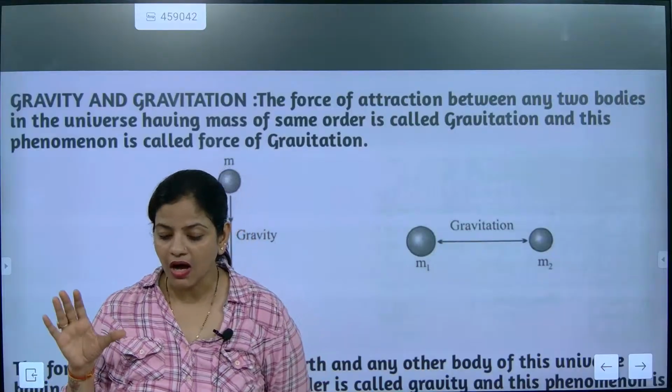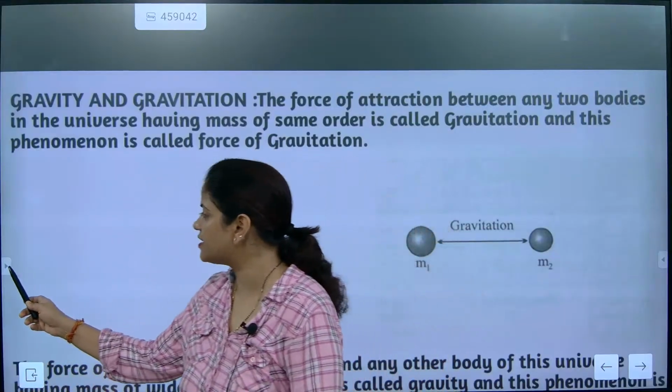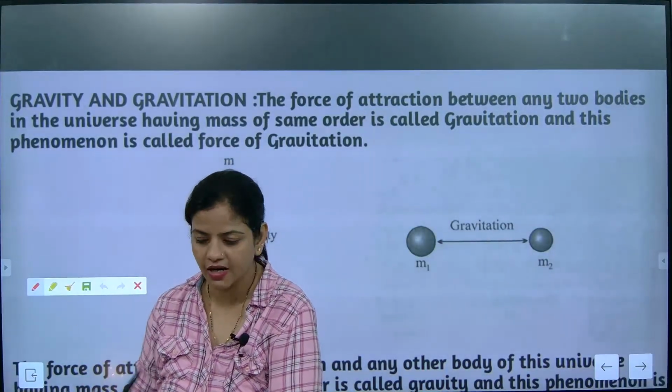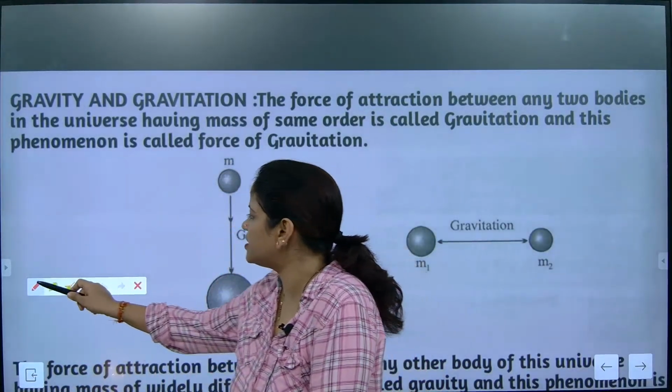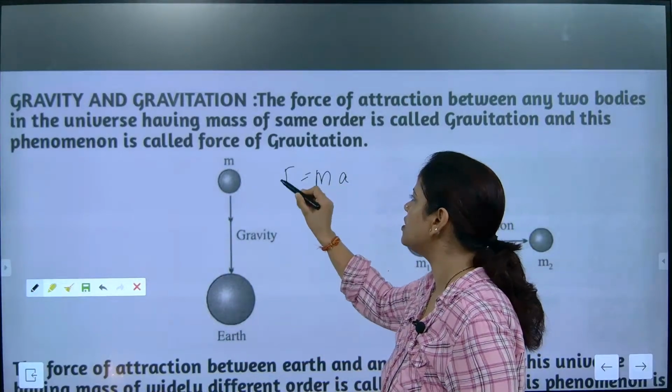Got it? Please understand that objects are having equal forces. Force is equal to mass into acceleration.